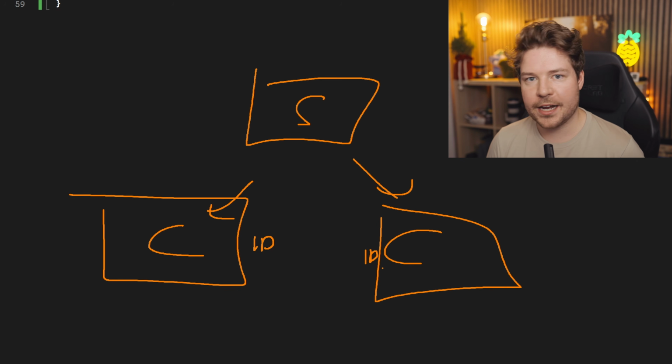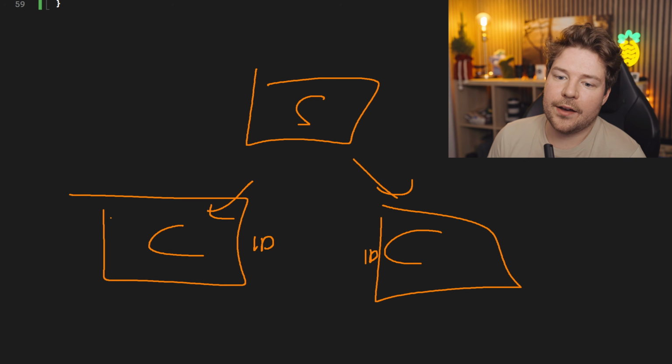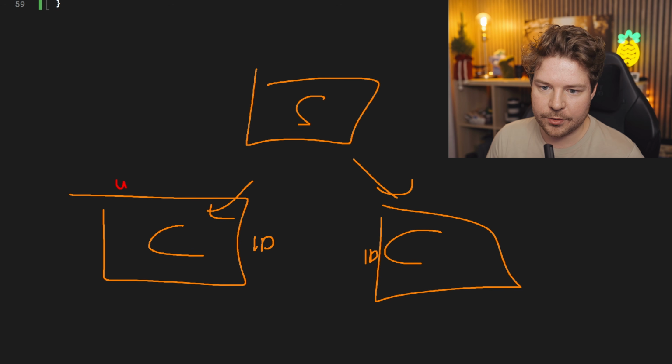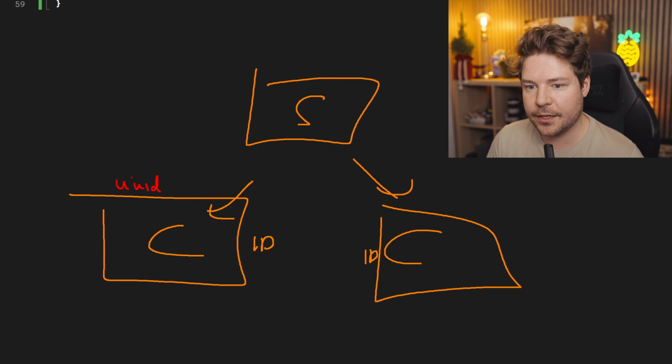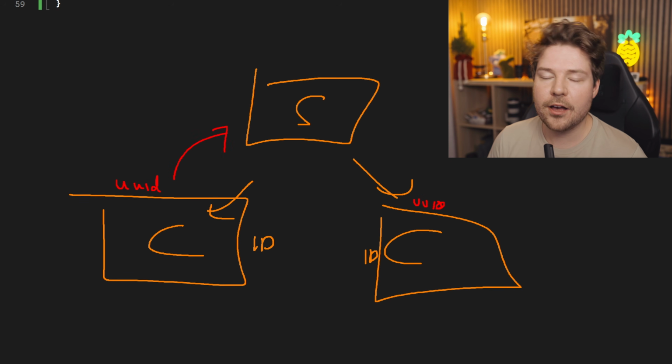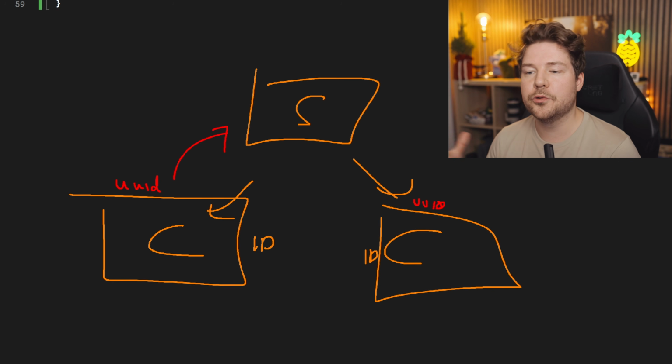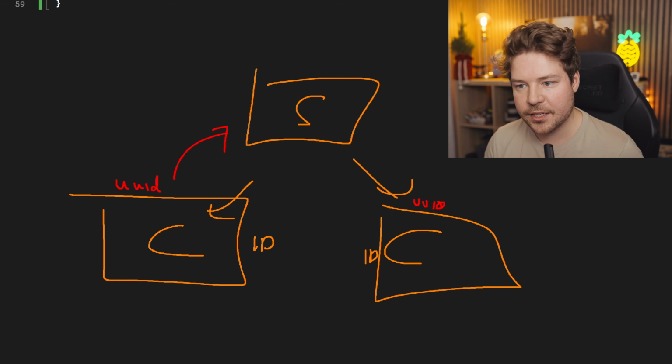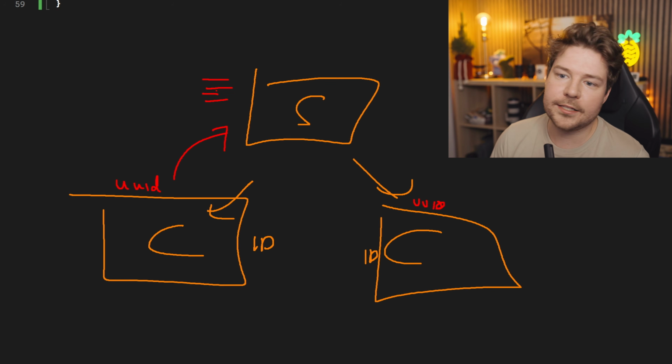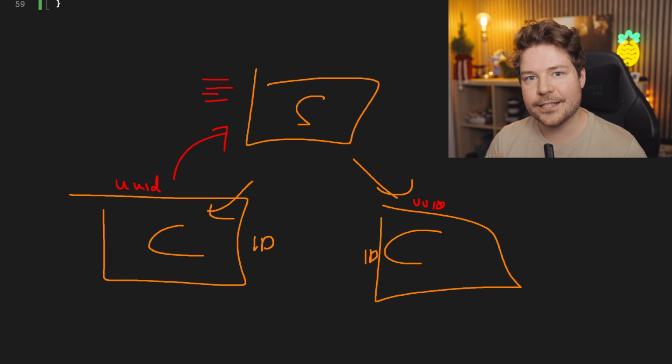Now, there's a few different ways that you could do this. For example, you could have the client itself generate some sort of UUID, basically. They could both do that. Every client could do that, and then tell the server, hey, this is my ID, so please use this now to refer to me. Because at this point, the server's going to have a list of clients. How does it know which one is which? It needs to be aware of this.